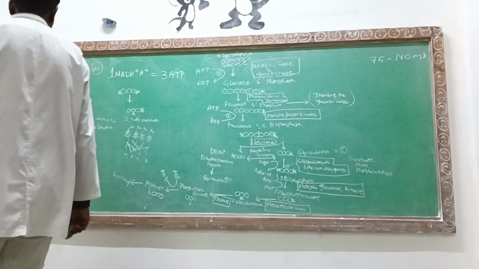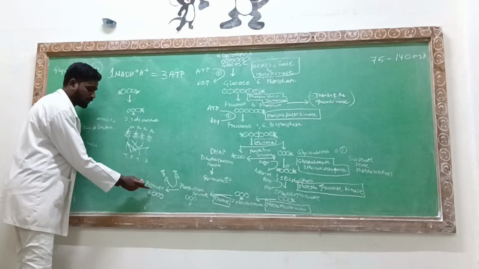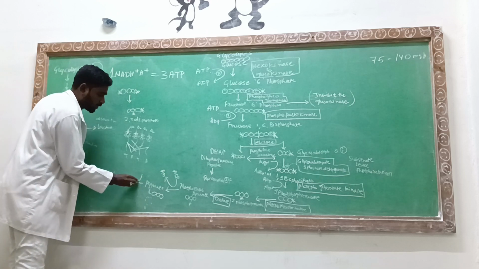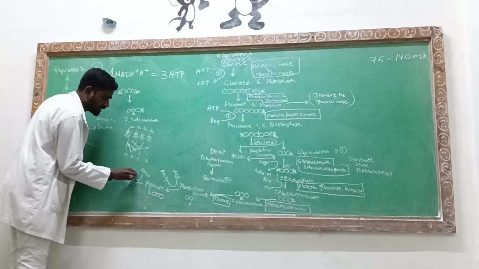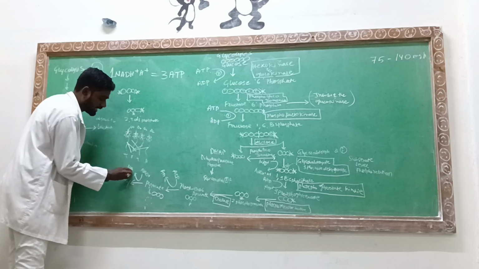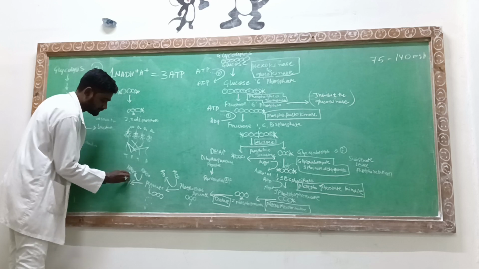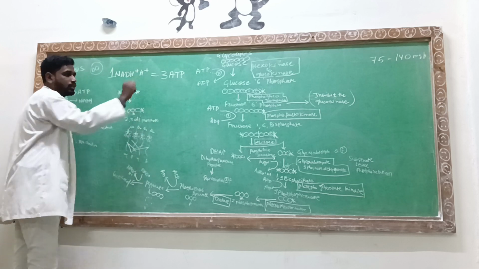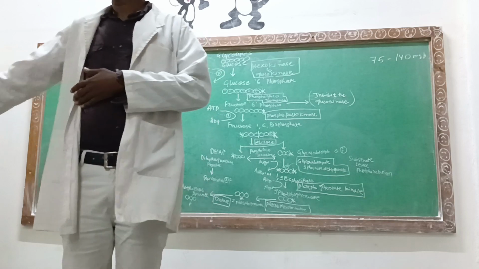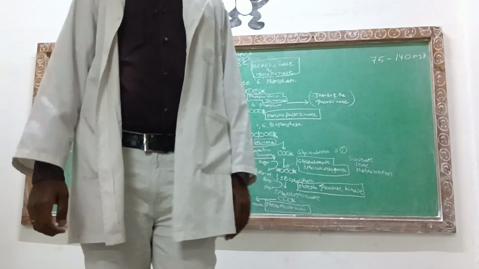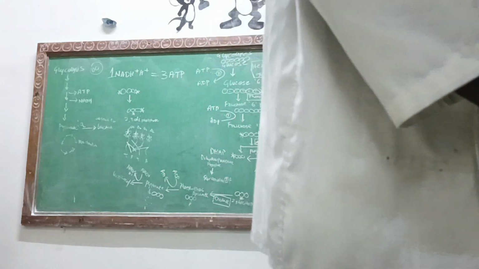While converting from pyruvate to lactic acid, it is going to release certain energy, in the form of NADH taking up H plus. Only in the absence of oxygen; if oxygen is present, the molecule goes into the mitochondria. We should remember that.